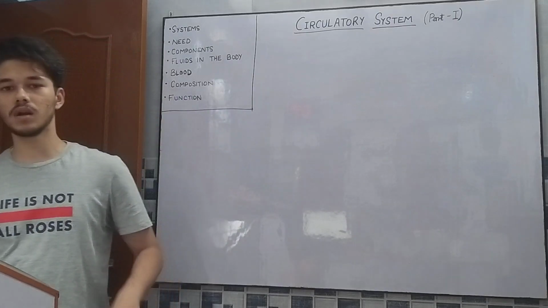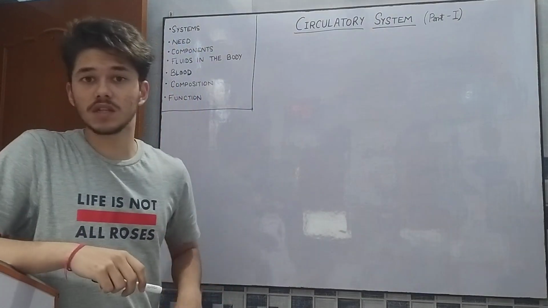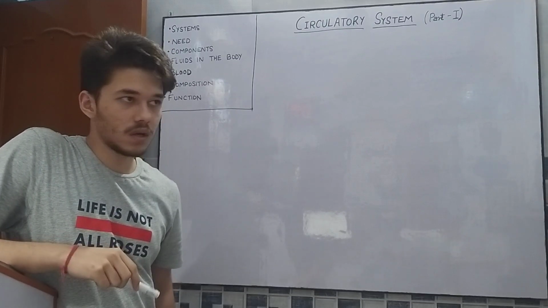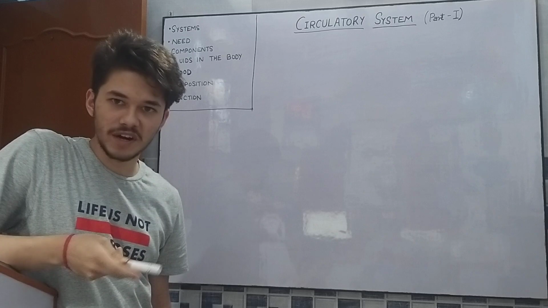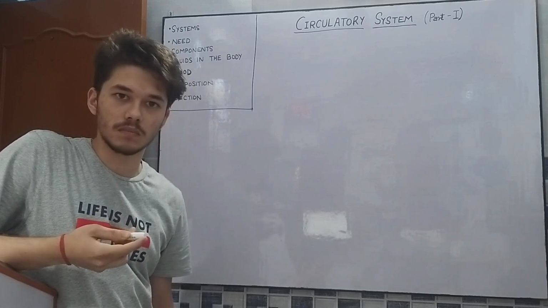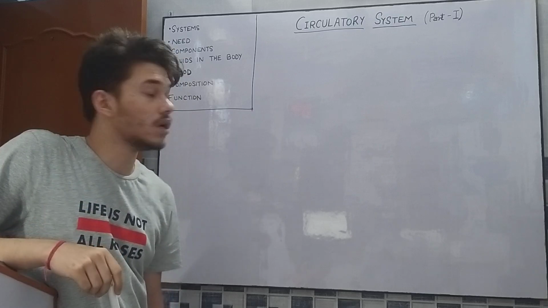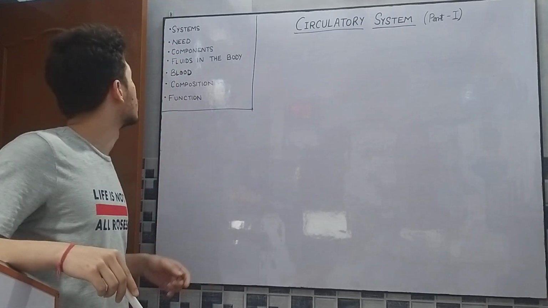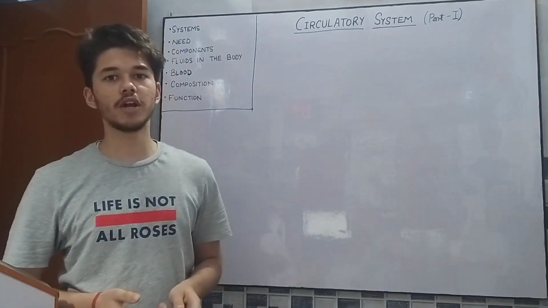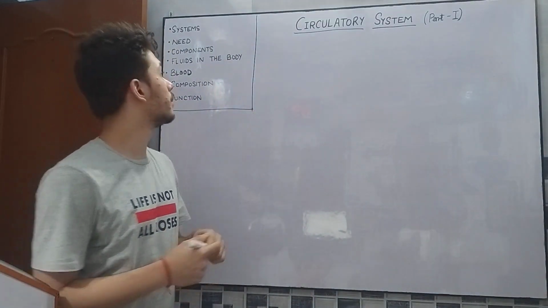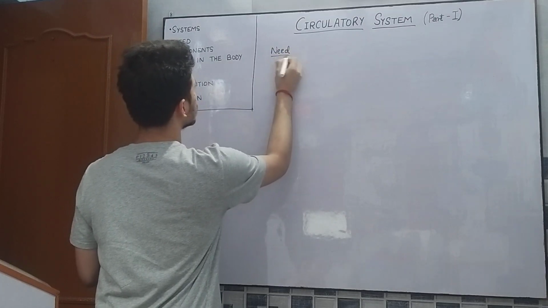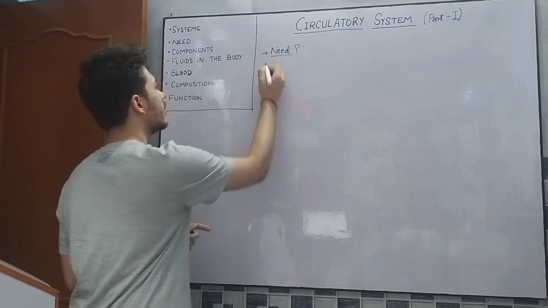So, in general, the different systems in the body are, as we know, the digestive system, circulatory system, excretory system, respiratory system, reproductive system, and nervous system, which is the main controlling part. So, circulatory system. First, we come to the need of the circulatory system. What is the need of the circulatory system? Why is the circulatory system needed?